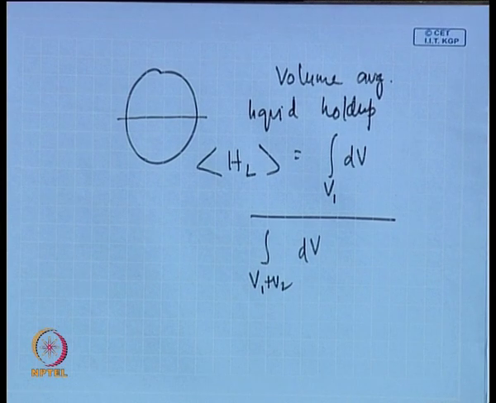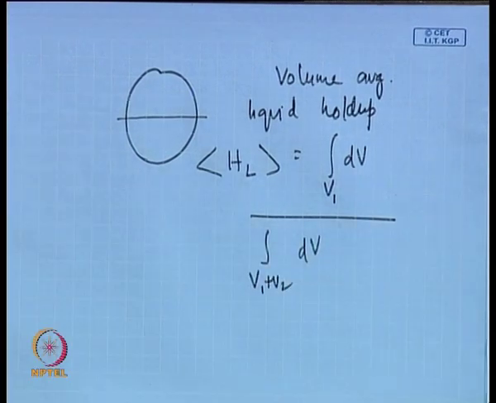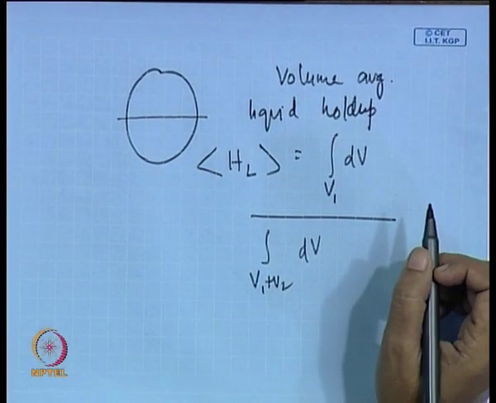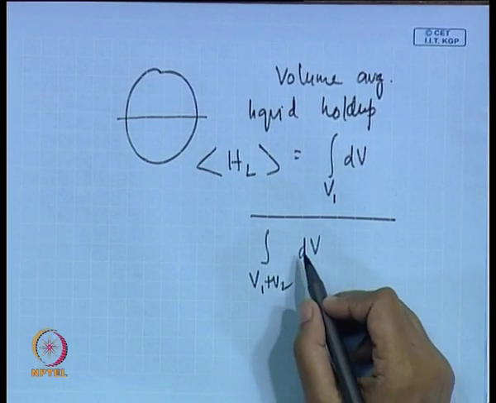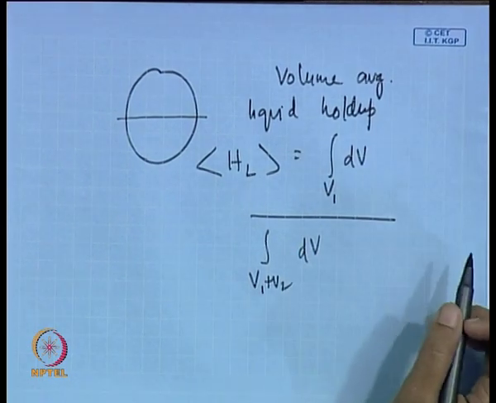This is the actual definition and this is the most useful definition of hold up in industrial designs, and this gives us the overall composition of the flowing mixture.